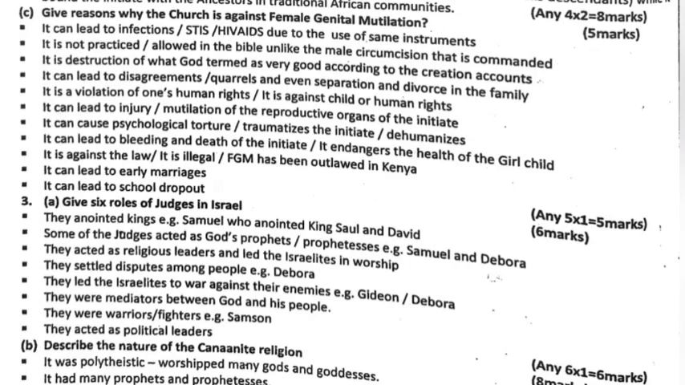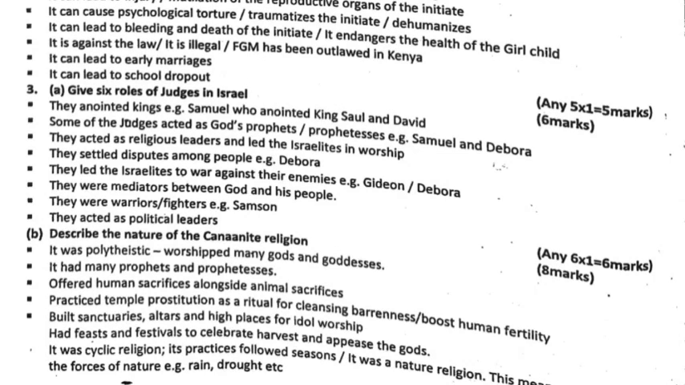Question 3. Give 6 roles of judges in Israel. They anointed kings. For example, Samuel, who anointed King Saul and David. Some of the judges acted as God's prophets. For example, Samuel and Deborah. They acted as religious leaders and led the Israelites in worship. They settled disputes among people. For example, Deborah. They led the Israelites to war against their enemies. For example, Gideon and Deborah.